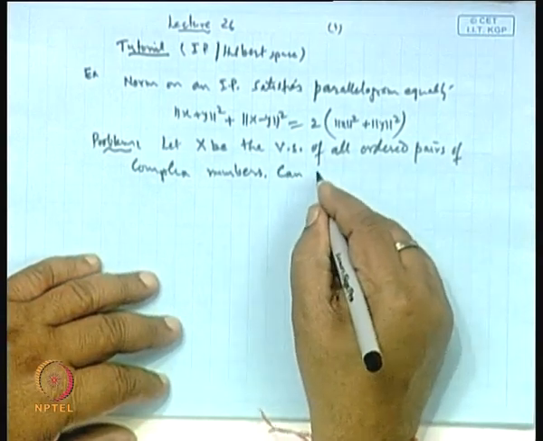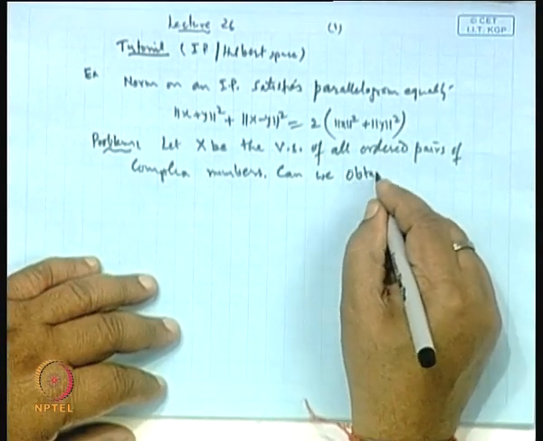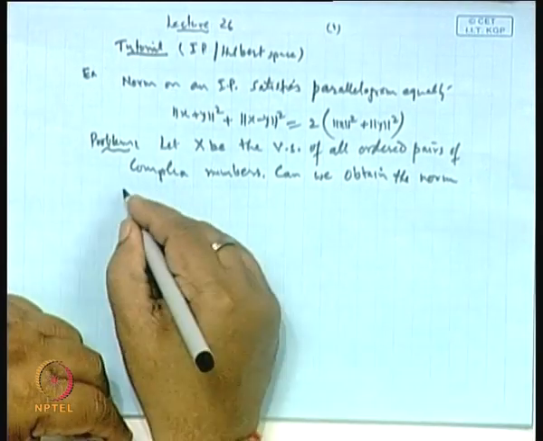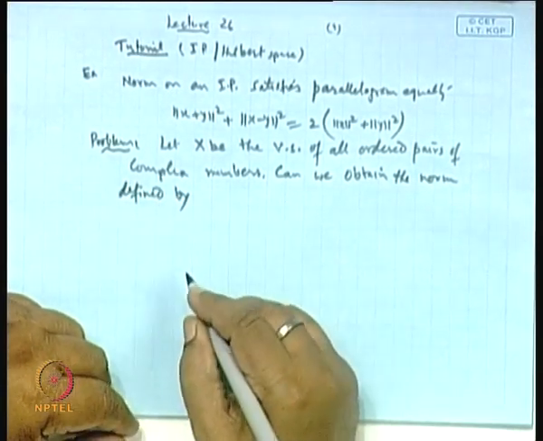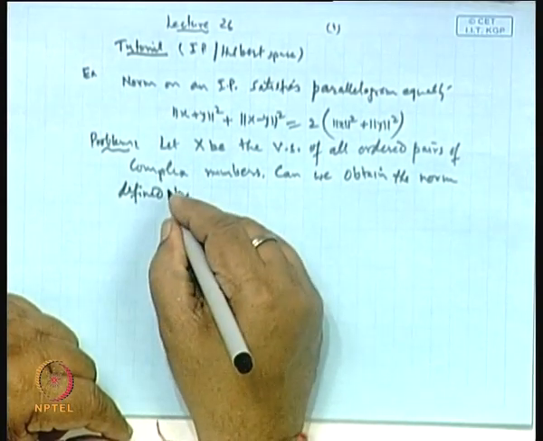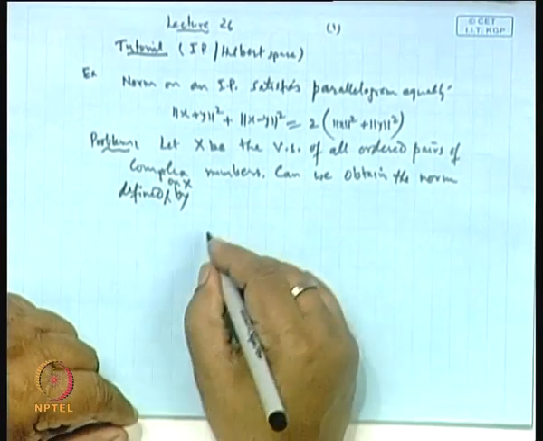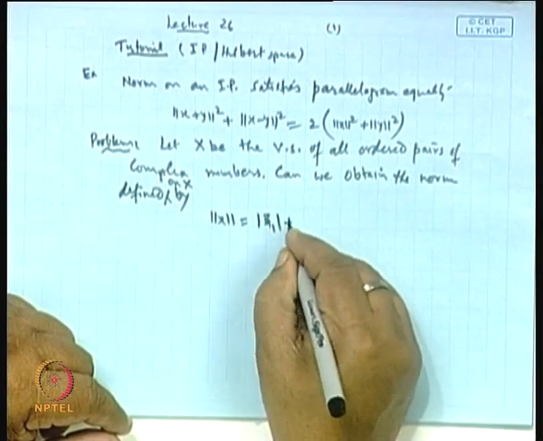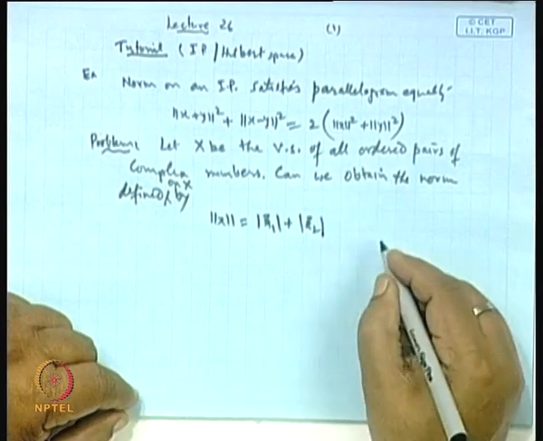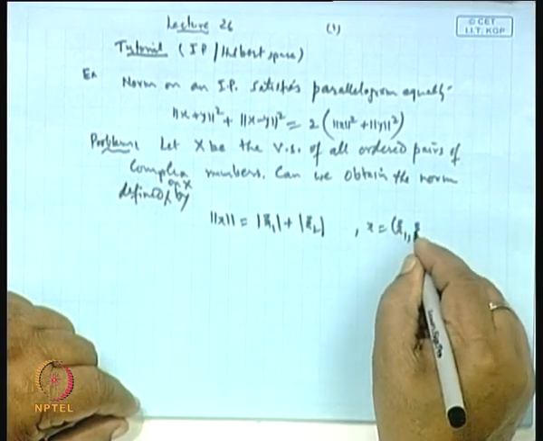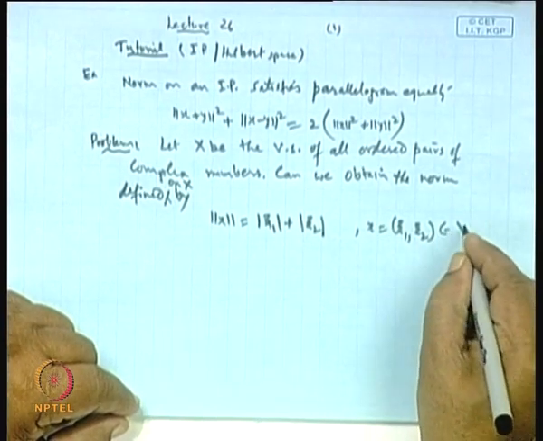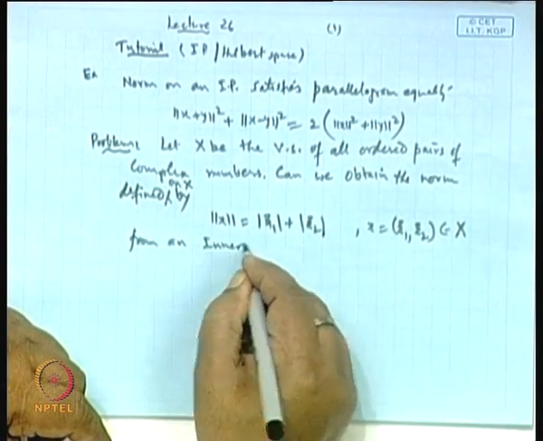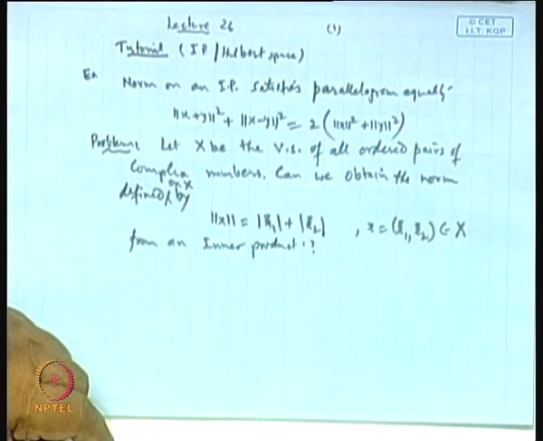The question is, can the norm defined on X by the expression norm of x is mod of xi 1 plus mod of xi 2, where x is (xi 1, xi 2) belonging to X, be obtained from an inner product? This is the question.